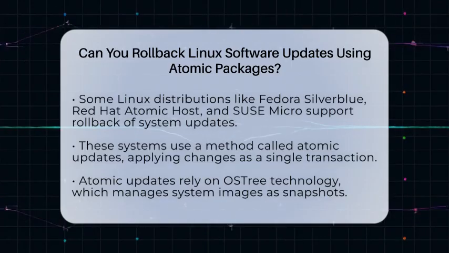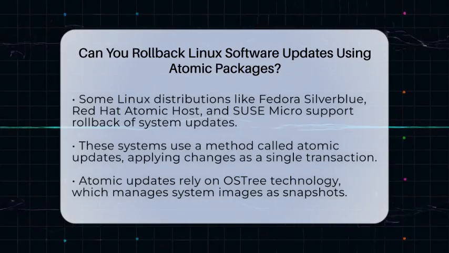Some Linux distributions like Fedora Silverblue, Red Hat Enterprise Linux Atomic Host, and SUSE Micro are built to support this kind of rollback. These systems use a special method called atomic updates, which means updates are applied as a single, complete transaction. This makes it possible to undo an update if needed. Atomic updates rely on a technology called OSTree.